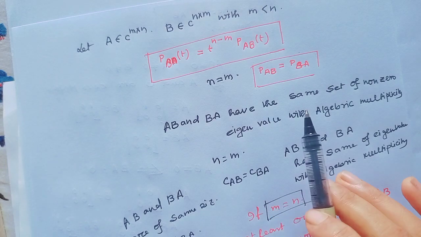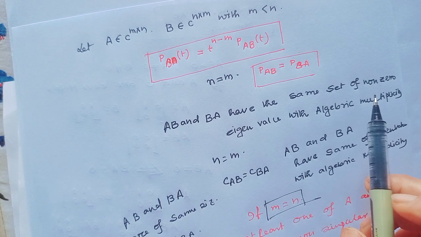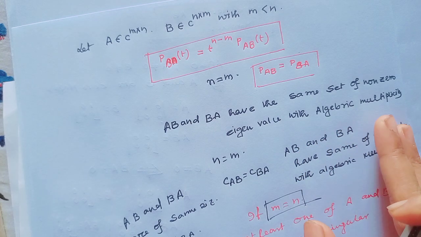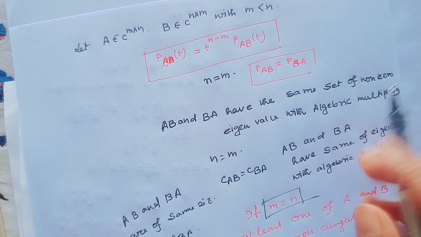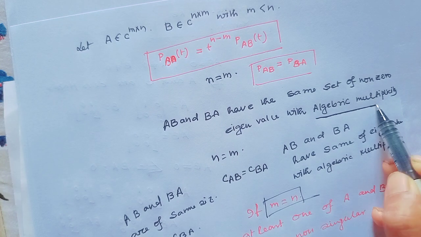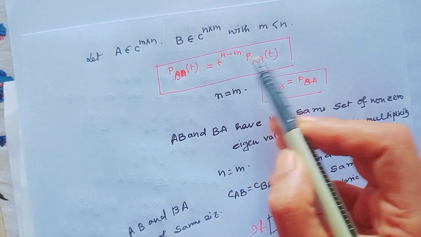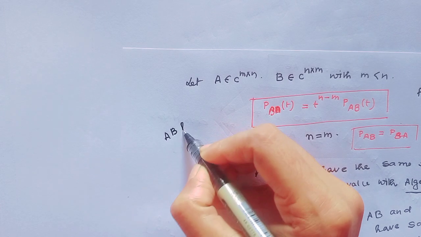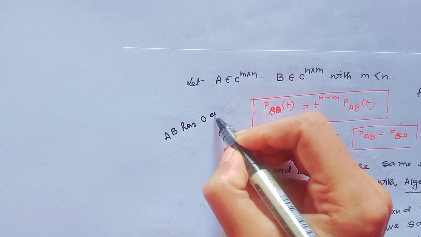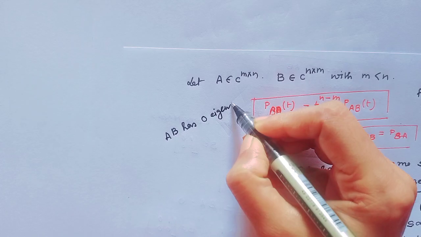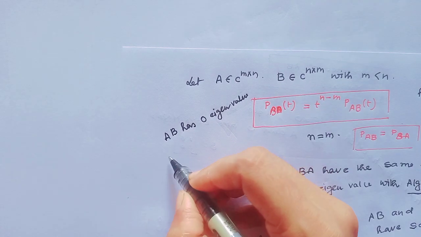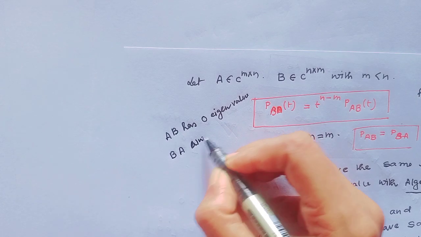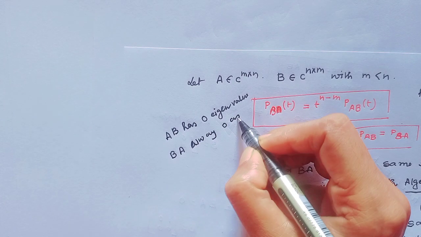But when the matrix is not square matrix, then AB and BA have same set of non-zero eigenvalues with algebraic multiplicity, and their characteristic polynomial will not be same. But if AB has 0 as eigenvalue, then always BA also has 0 as an eigenvalue.